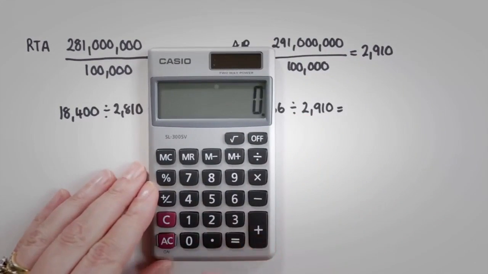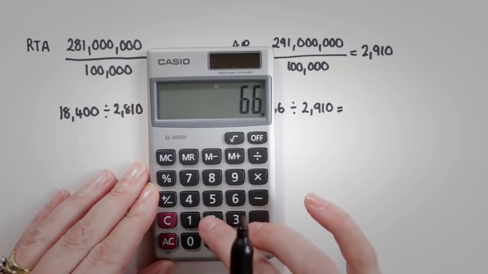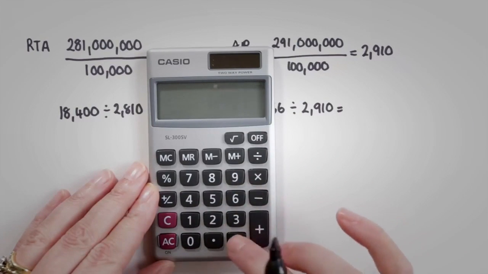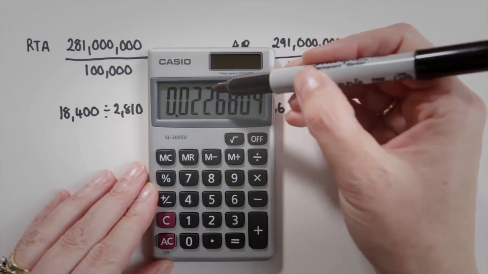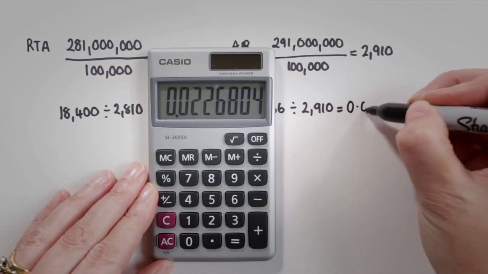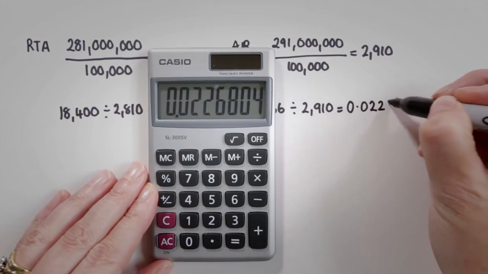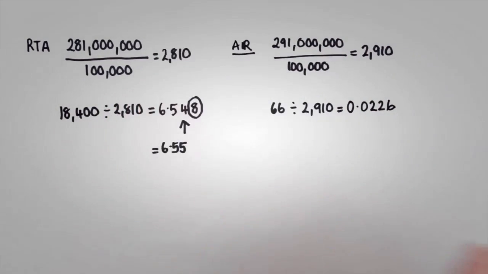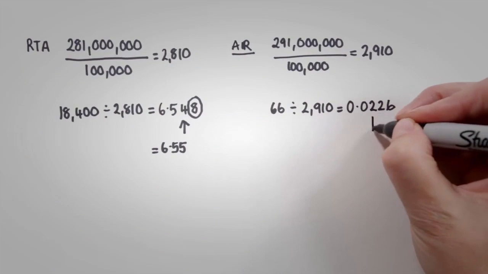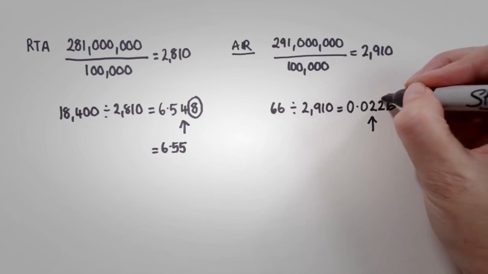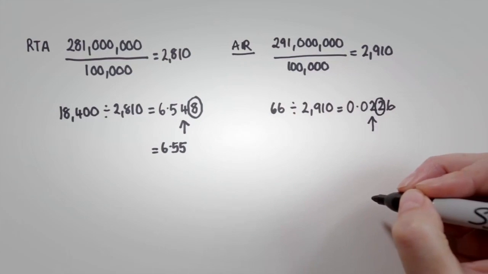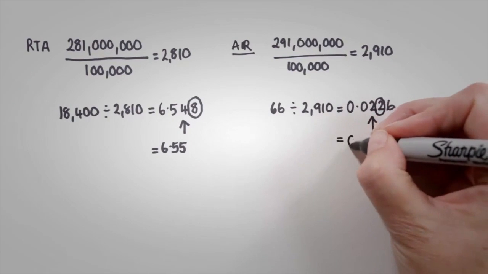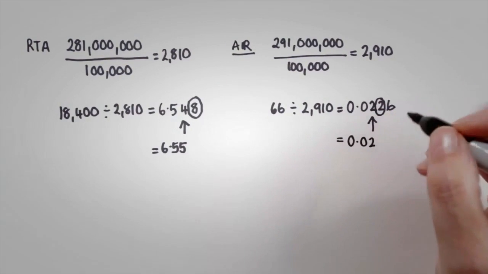So if we do 66 divided by 2,910, we get 0.0226. We're going to round it to two decimal places as we did before. So look at the figure that's in the second decimal place, and look at the number after it. If it's 5 or more, we round up. In this case, it's not, so it'll stay simply as 0.02.